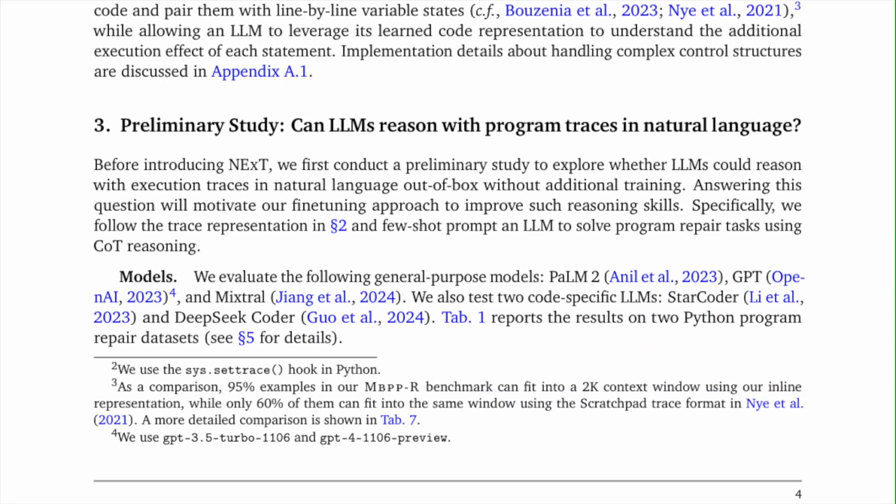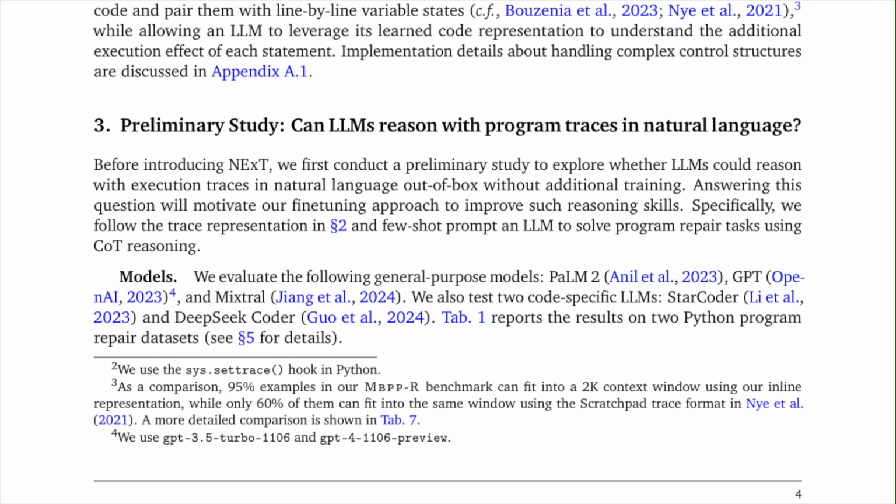3. Preliminary study. Can LLMs reason with program traces in natural language? Before introducing NExT, we first conduct a preliminary study to explore whether LLMs could reason with execution traces in natural language out of the box without additional training. Answering this question will motivate our fine-tuning approach to improve such reasoning skills. Specifically, we follow the trace representation in Section 2 and few-shot prompt an LM to solve program repair tasks using CoT reasoning. Models. We evaluate the following general-purpose models: PaLM 2-L, GPT-3.5, GPT-4, and Mixtral. We also test two code-specific LLMs, StarCoder and DeepSeek Coder.